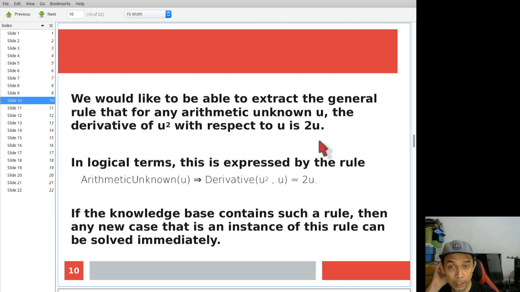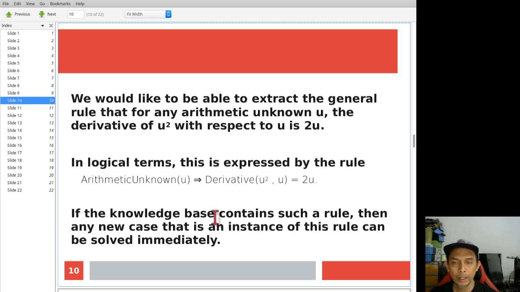Now, how to express this in a logical term? You can express it like this. You have the function arithmetic unknown, and then you have the variable u. So this will result in the derivative of u squared with respect to variable u being 2u. This is how you write it in logical terms.